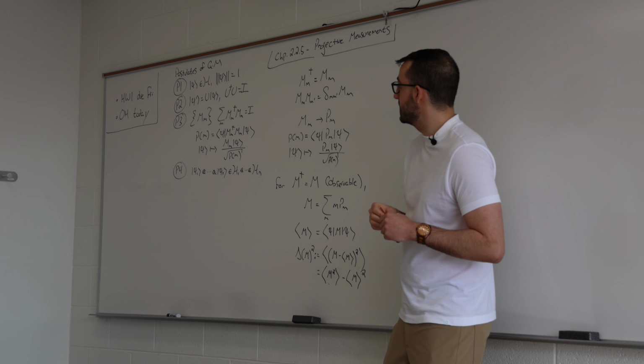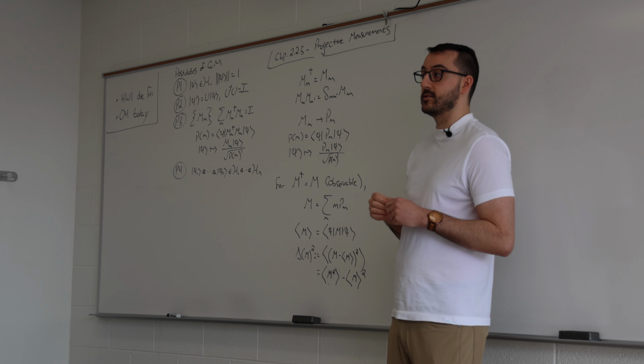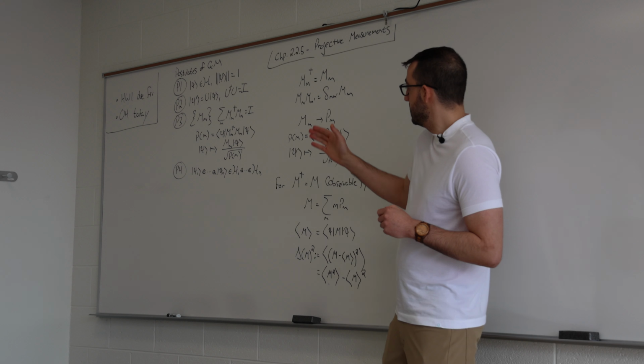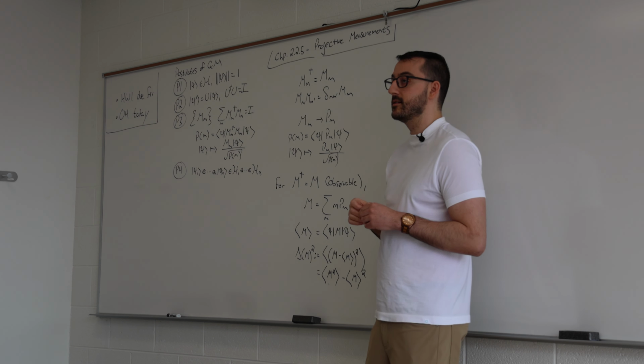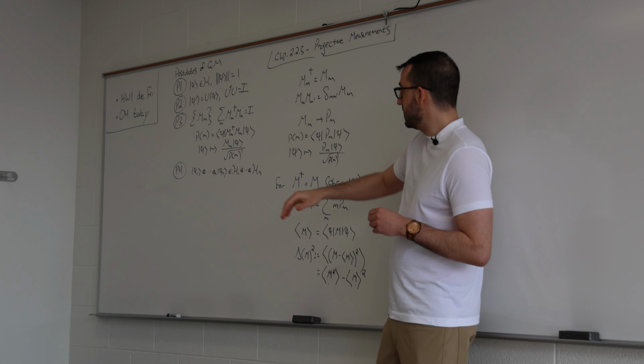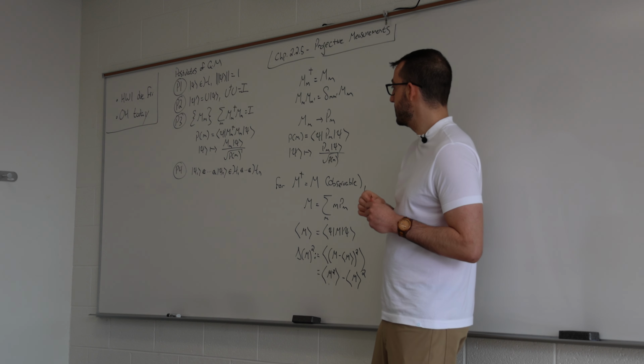The second postulate says that the evolution of quantum states is unitary. So psi is the initial state, which evolves to some new state psi prime at a later time. That evolution will always be unitary: U dagger U is equal to the identity.